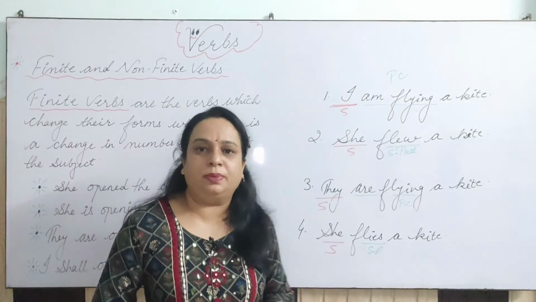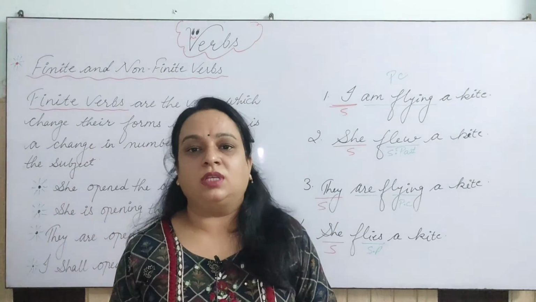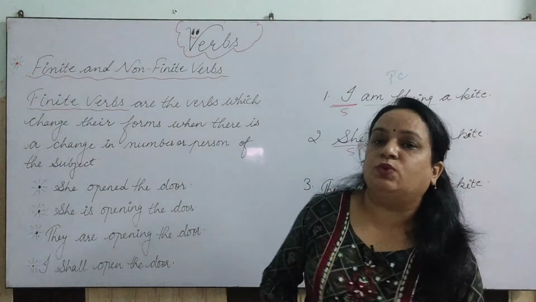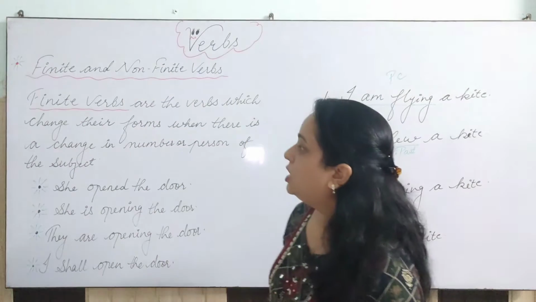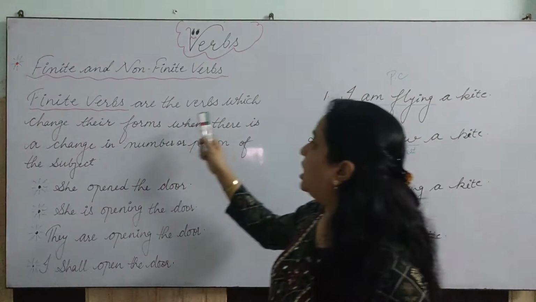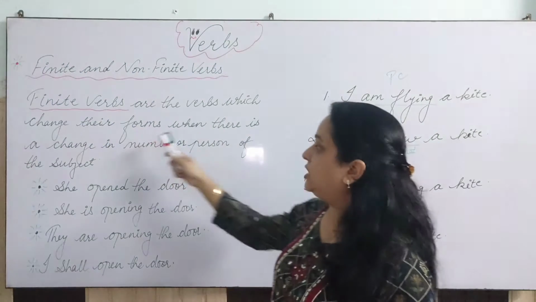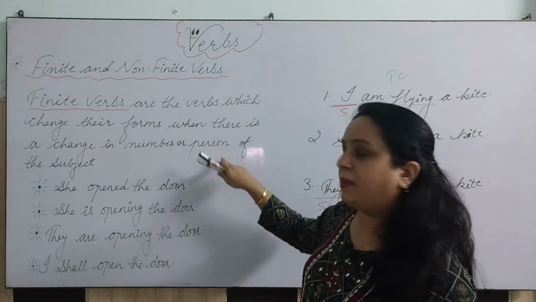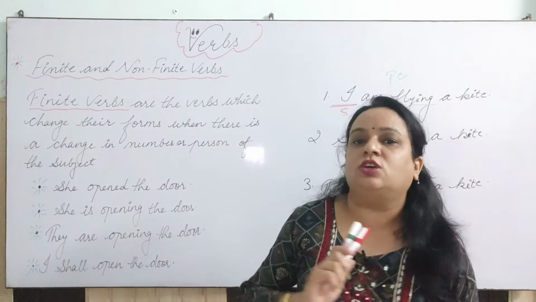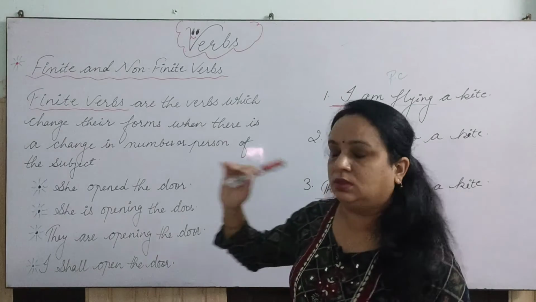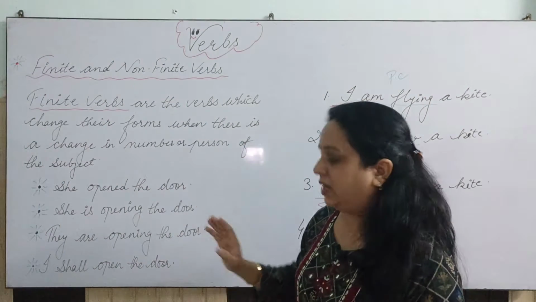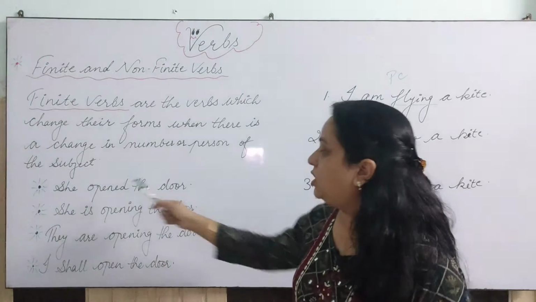So it is quite simple: finite verbs are those verbs which keep on changing. Let's understand this with the help of the definition: finite verbs are the verbs which change their form when there is a change in number, person, or the tense of the subject.